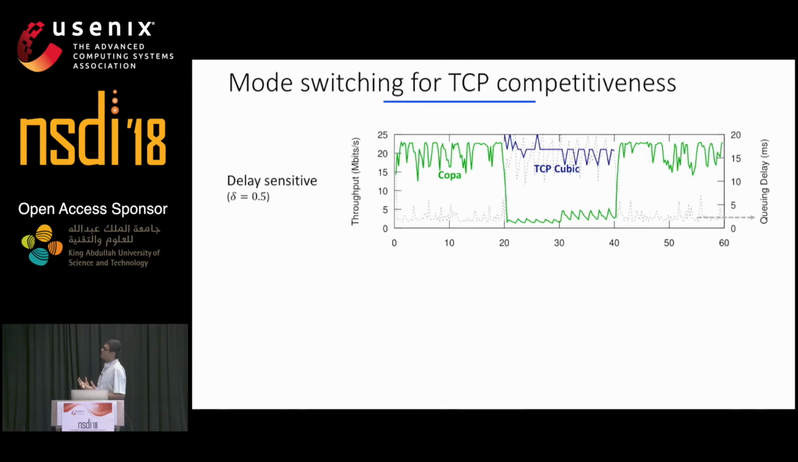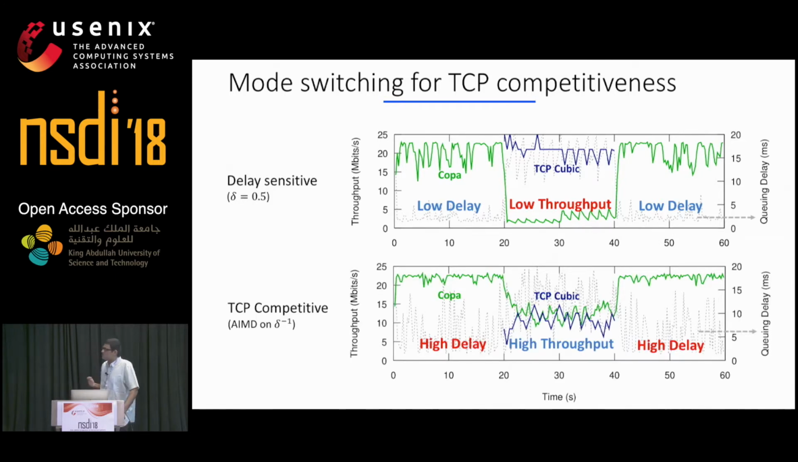The green line shows Copa's throughput, the blue line shows TCP cubic's throughput, and the dotted lines show the queuing delay experienced by these two flows. When only Copa flows are present, they get both high throughput and low delay. However, when a TCP cubic flow enters, it increases the delay, and Copa misinterprets this as congestion and slows down.